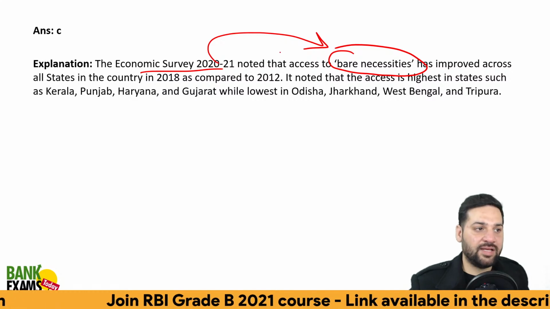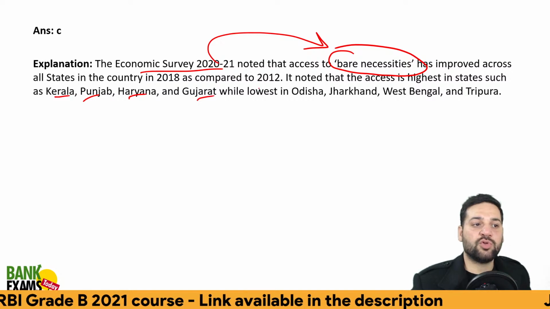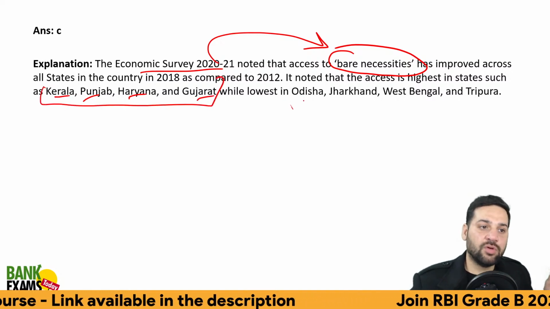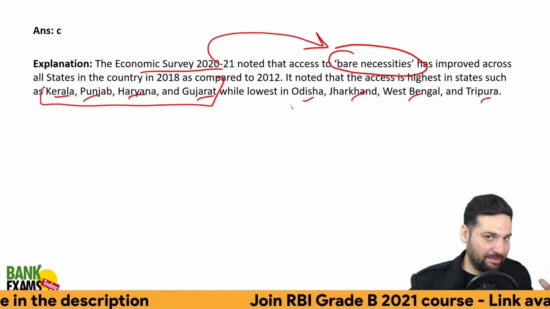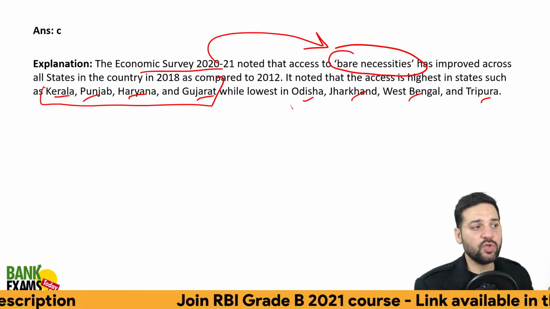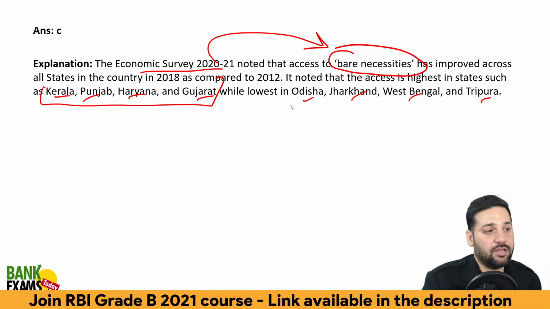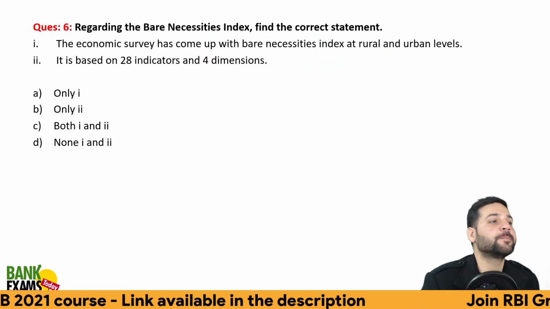The states of Kerala, Punjab, Haryana, Gujarat, they performed well. Kerala was highest, while Odisha, Jharkhand, West Bengal and Tripura were at the lowest, right? So Punjab, Kerala, Haryana, Gujarat, they performed really, really well. Okay, so Kerala was at the top.